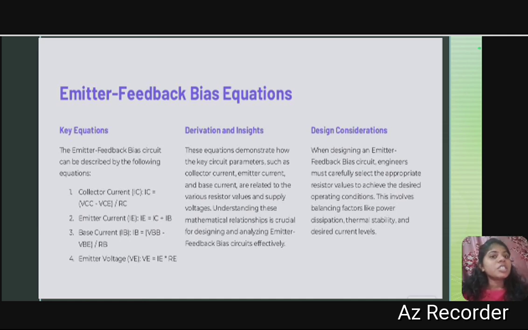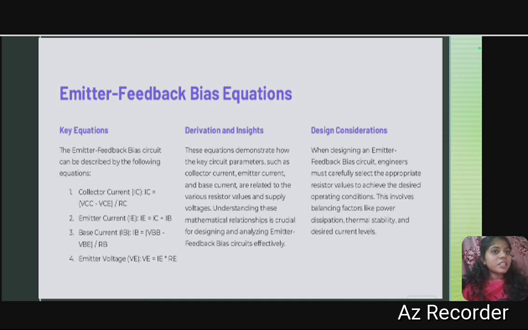Emitter voltage VE equals IE into RE. The derivations and insights also cover key circuit parameters, such as the collector current, emitter current and base current, which are related to various resistor values and supply voltages.